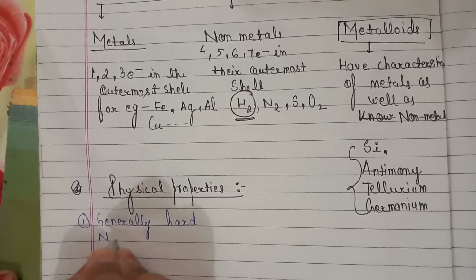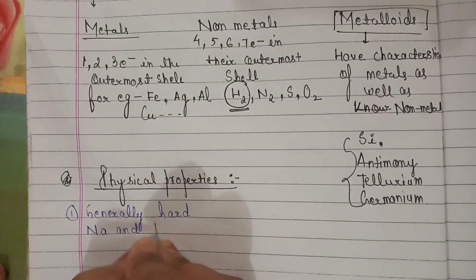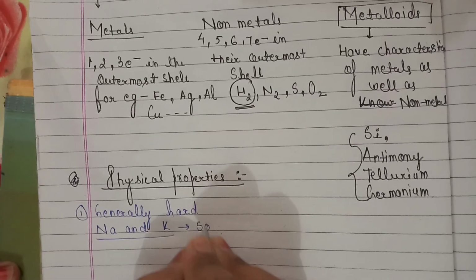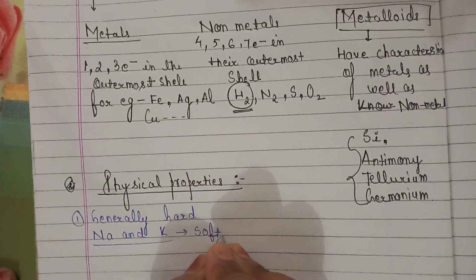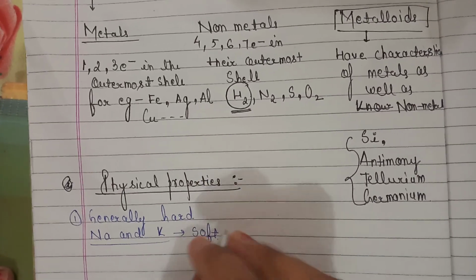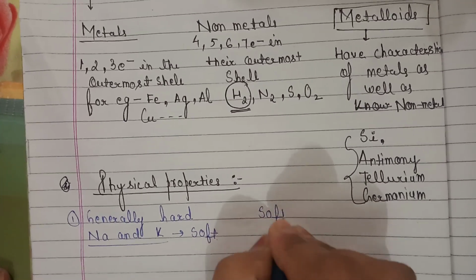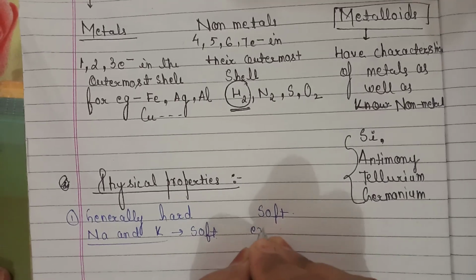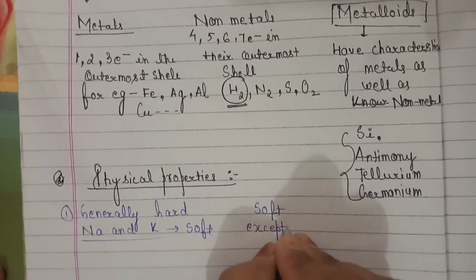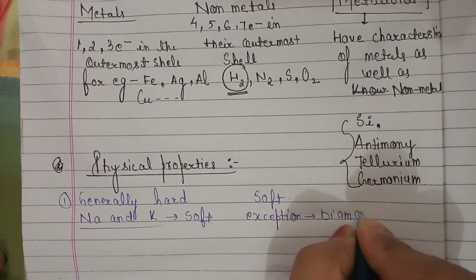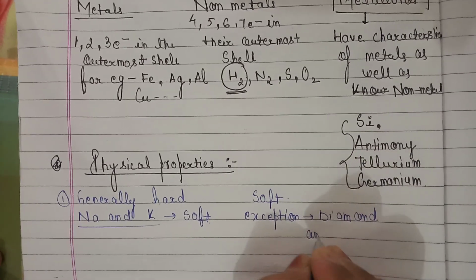Except sodium and potassium, these are soft metals which can easily be cut with a knife. Non-metals are generally soft in nature. Again, the exception is diamond and graphite.